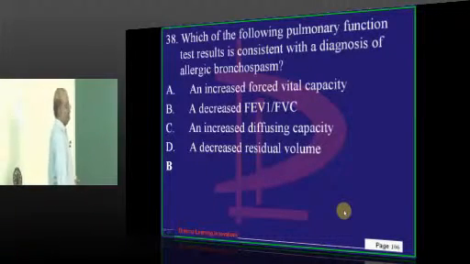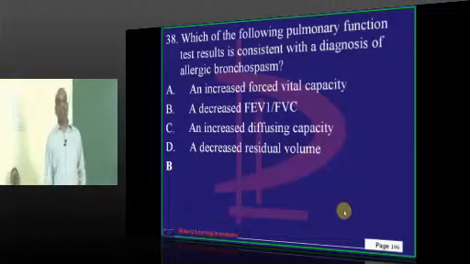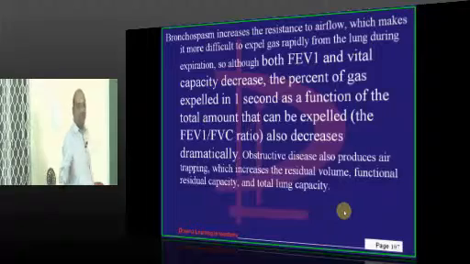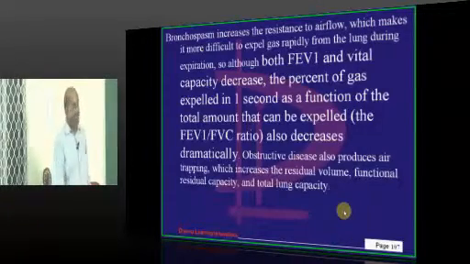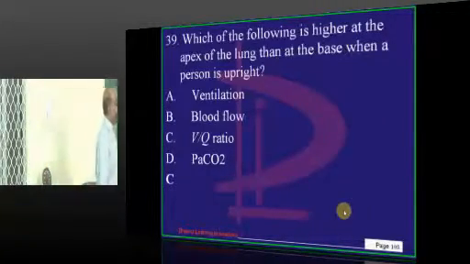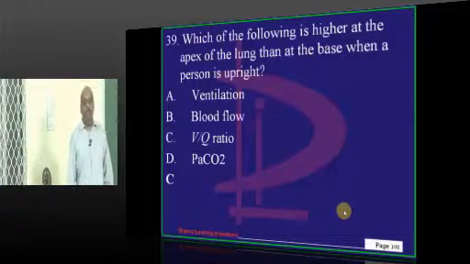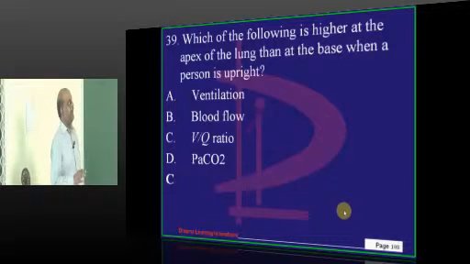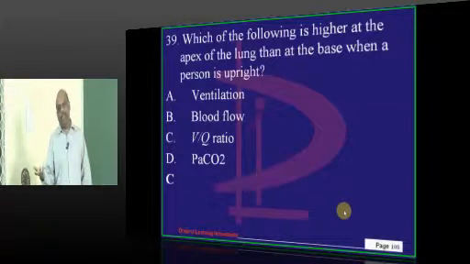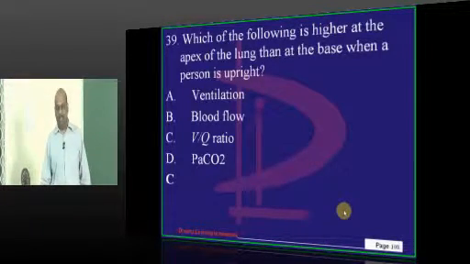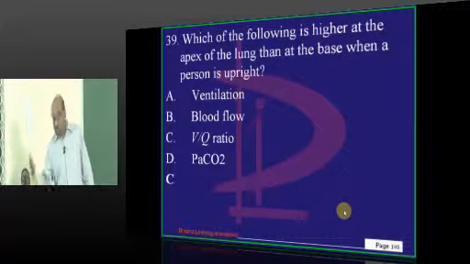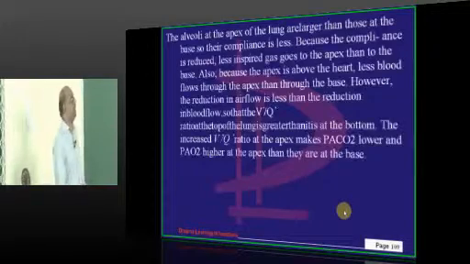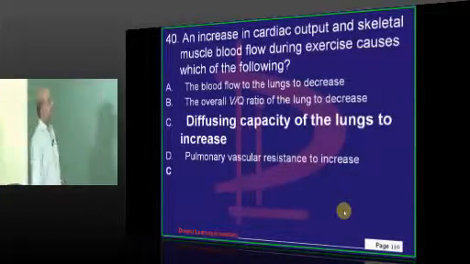Now, doctor, allergic bronchospasm is an example of an obstructive pattern where there is a decrease of FEV1 by FVC ratio, is what needs to be remembered. Next, the V by Q ratio. How will it be? It will be typically higher in the apex, lower in the base. So ventilation is more in the base, perfusion is more in the base, V by Q is low in the base, is what you are going to ultimately remember.